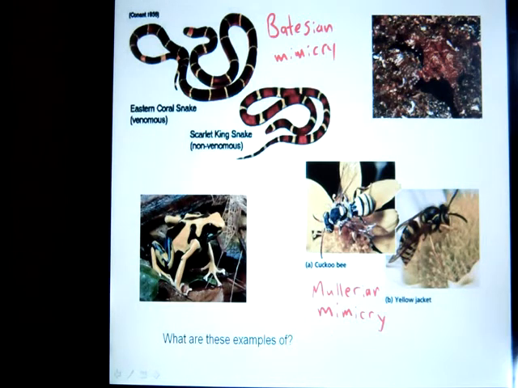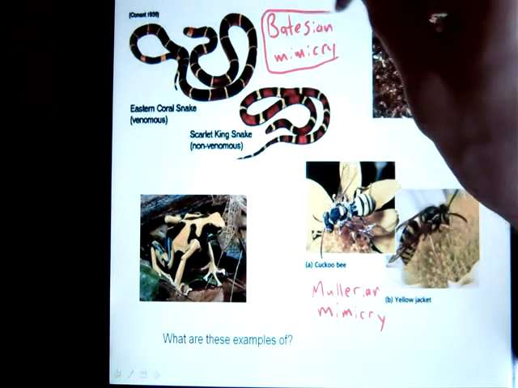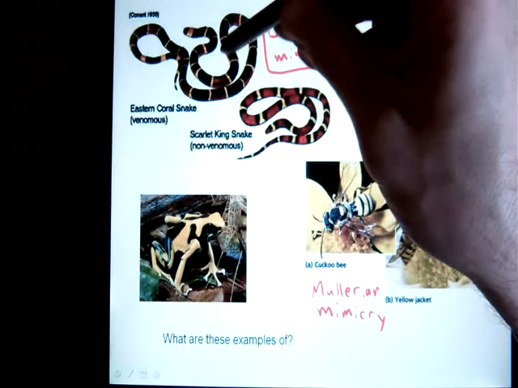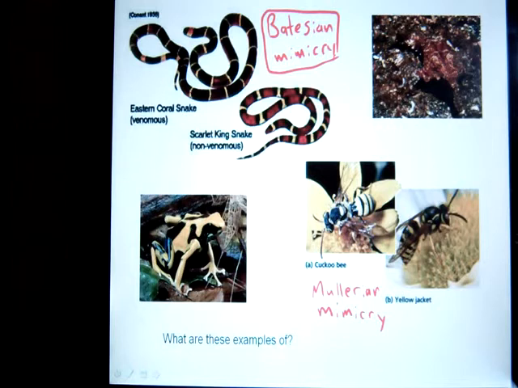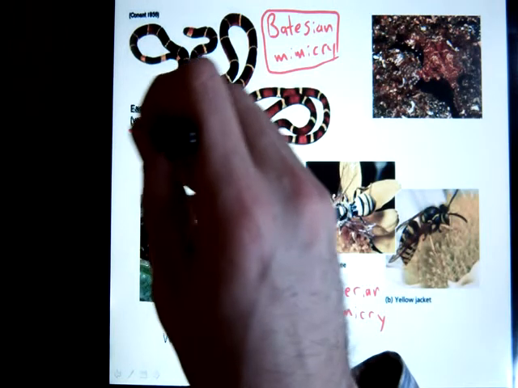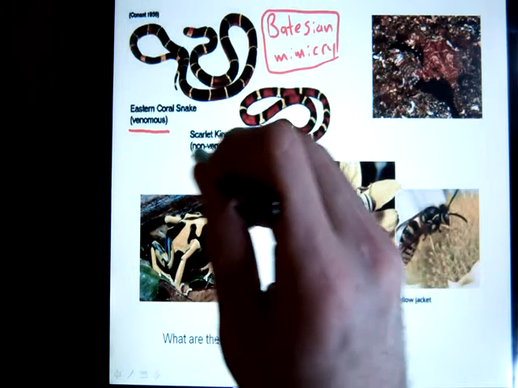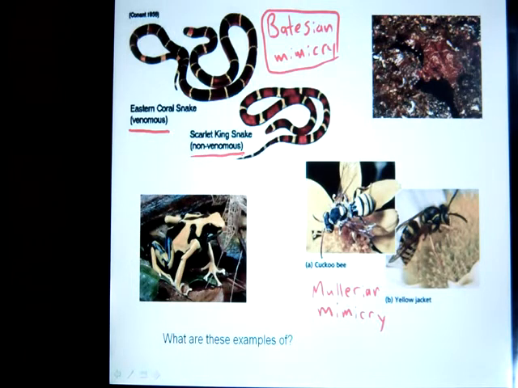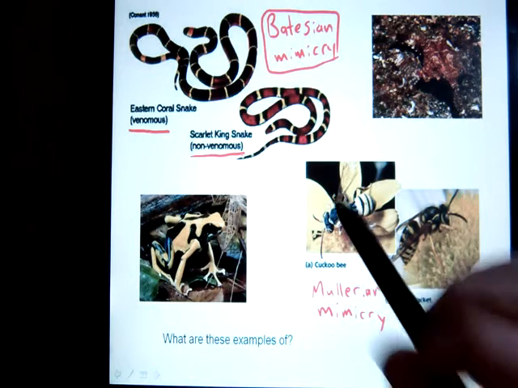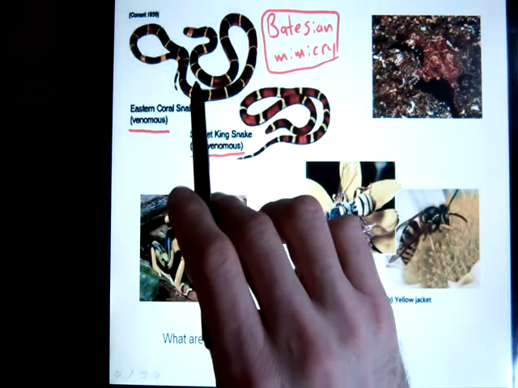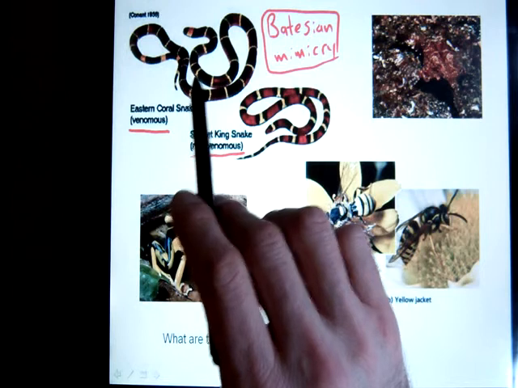So let's take a look at this one. This is Batesian mimicry. Here we have 2 snakes, 2 different species of snakes. They look the same, but there's a major difference, and that is that this one is venomous, poisonous, and this one is not. Now, we see in nature a lot of times dangerous animals are very conspicuous. They have bright coloration, and then other animals know just instinctively that they're dangerous. They see these bright colors and they know to stay away. So this guy is dangerous and other organisms would tend to stay away.